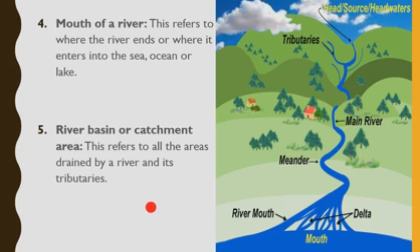The mouth of a river refers to where the river ends or where it enters into the sea, ocean, or lake. Like you can see in this picture here, this is the mouth of the river. From here, the river started flowing from this island area down to this part, through this part, and then from here, it now enters into another river by this end, okay? Then number 5,